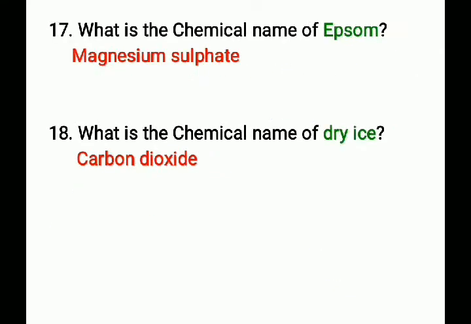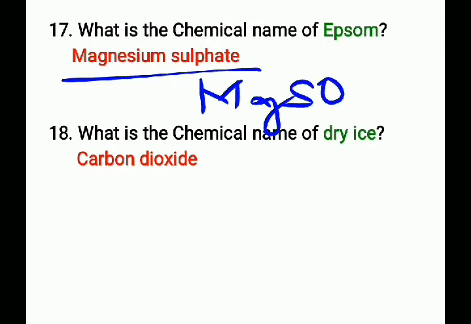Next question, what is the chemical name of Epsom? That is magnesium sulfate and its chemical formula is MgSO4. The chemical name of Epsom is magnesium sulfate and its chemical formula is MgSO4. Next question, what is the chemical name of dry ice?